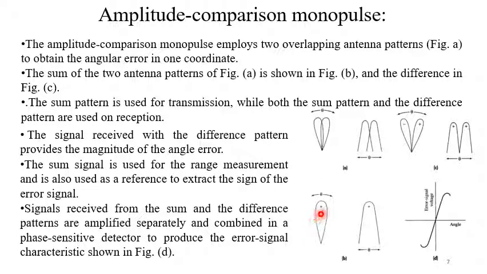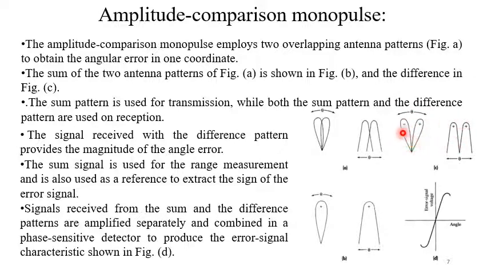So this is the sum pattern in polar form, this is in the rectangular form, and the difference between these two antenna beams can be drawn in this way. One is plus, another is the minus.